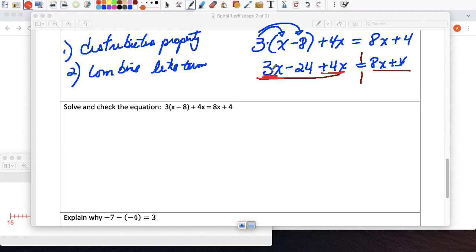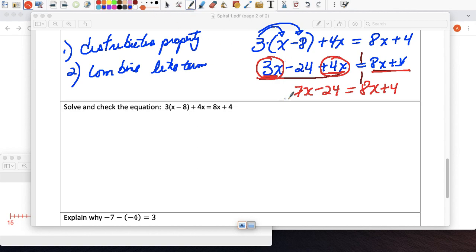They're both positive, right? So it's this guy here, and I'll circle because this plus sign belongs to 4x. So these two together can be combined. 3x plus 4x is 7x, and the minus 24 just sticks around. On the right side, 8x plus 4 cannot be combined, so it's just 8x plus 4.